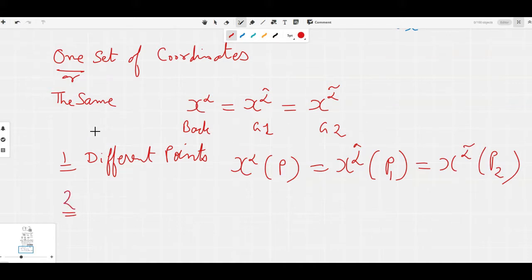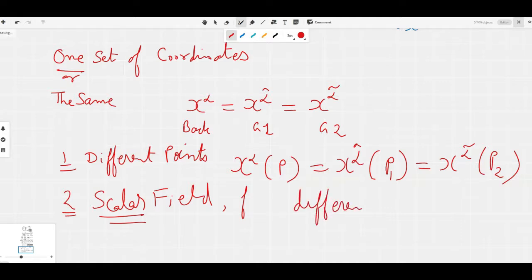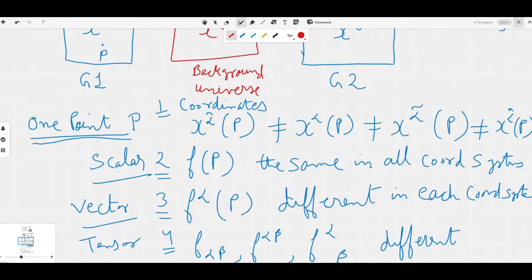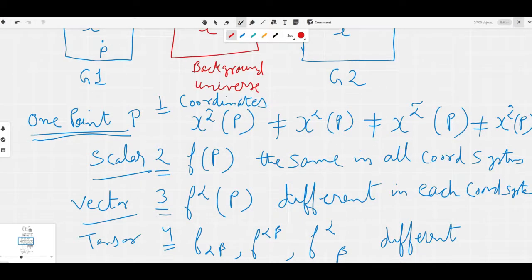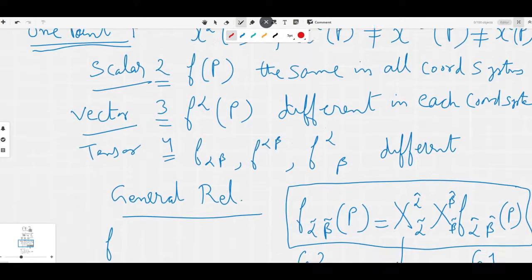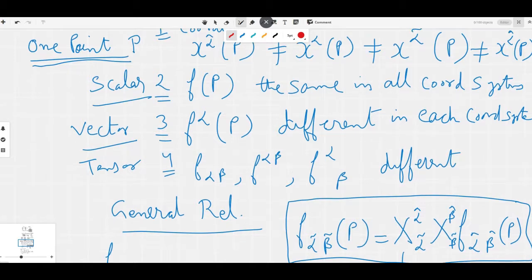Now the second thing is, what about the values of a scalar field f? So a scalar field f evaluated at three different points P, P1, P2 will now be different. When we were looking at the one point scenario, the same point scenario, the scalar field values were the same in all coordinate systems, and we applied the knowledge of general relativity to conclude that in the one point scenario, the scalar field is the same, while vector and tensor field values are different.